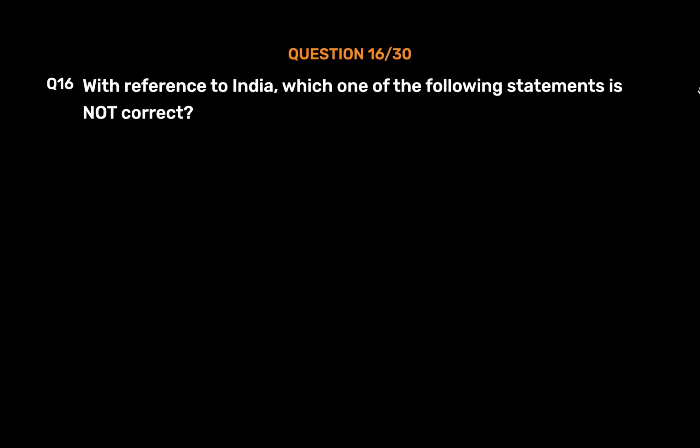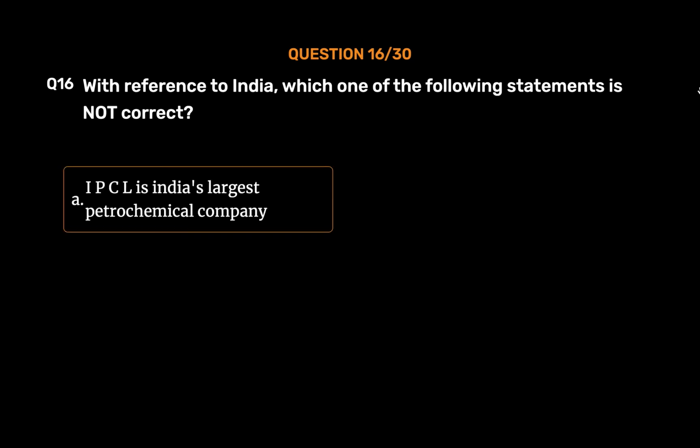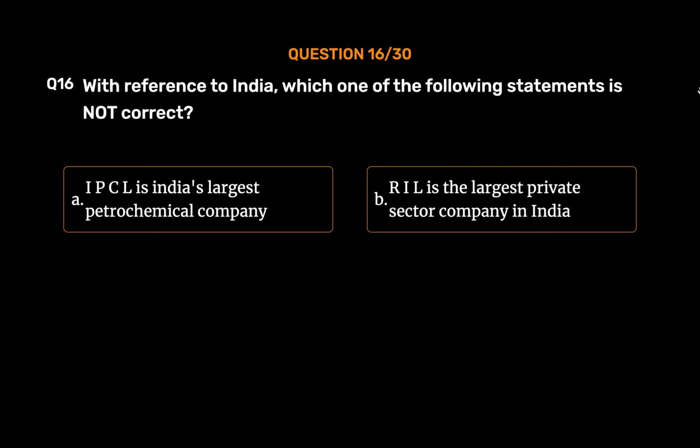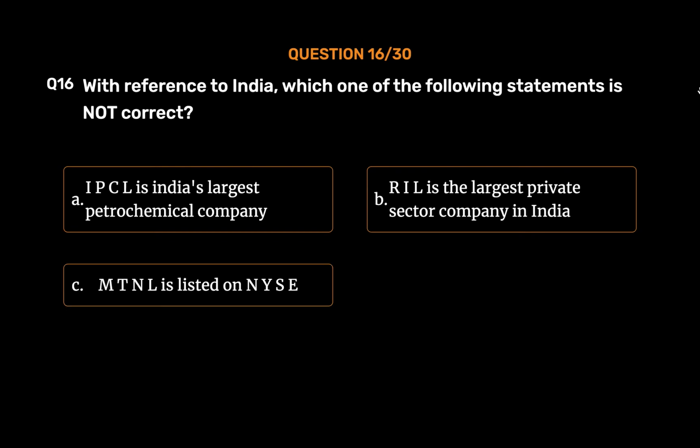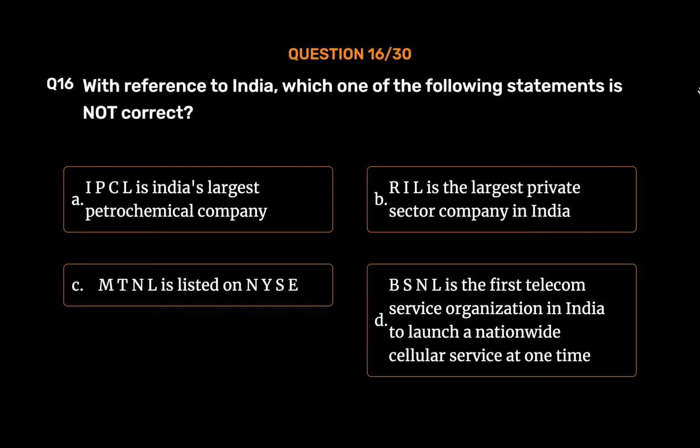Question number 16. With reference to India, which one of the following statements is not correct? Option A. IPCL is India's largest petrochemical company. Option B. RIL is the largest private sector company in India. Option C. MTNL is listed on NYSE. Option D. BSNL is the first telecom service organization in India to launch a nationwide cellular service at one time.